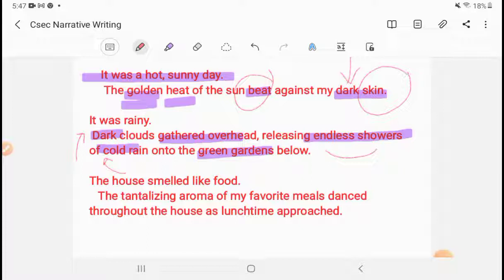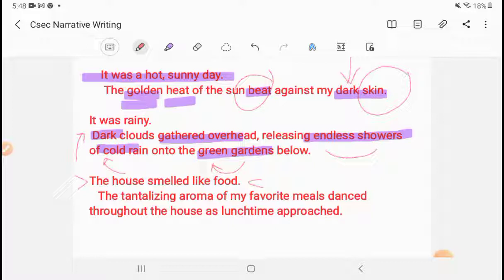When you have a sentence and you are not too sure how to stretch it, please stick a nice adjective in front of the noun to bring that sentence to life, give it a little bit more body. Next, the house smelled like food. Once again, basic sentence, something a child would say. How do we elevate that to CXC standard?